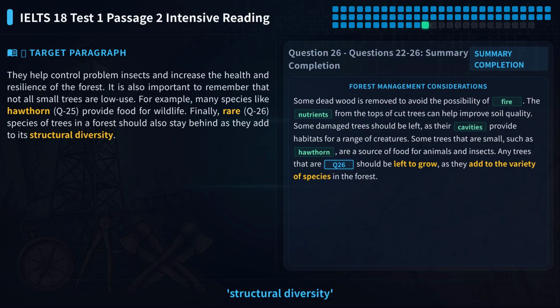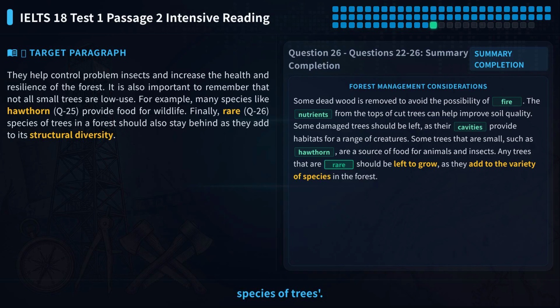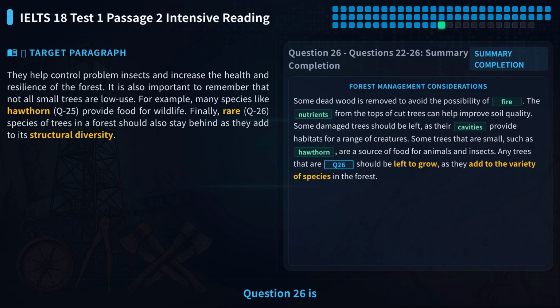Based on the phrase structural diversity in the question, we locate paragraph G. The last sentence of paragraph G says, finally, rare species of trees in a forest should also stay behind as they add to its structural diversity. This sentence matches the question exactly. In the original text, we see rare species of trees. Notice that the word rare appears directly in the text. This is a word directly given by the original text, no synonym replacement is needed. The phrase structural diversity in the question also matches the original text exactly. So the answer to question 26 is rare.